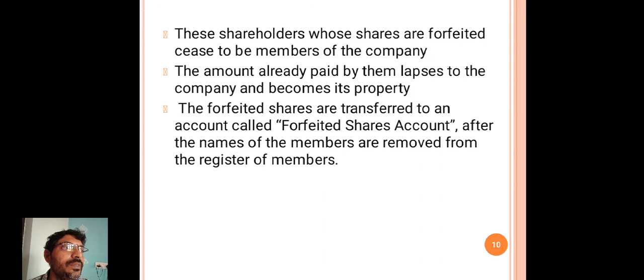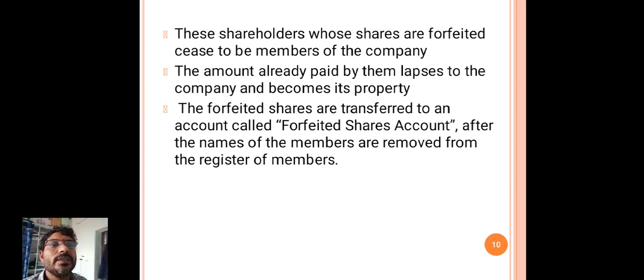If the defaulters do not respond within these 14 days, those shares are going to be forfeited and become the company's property.